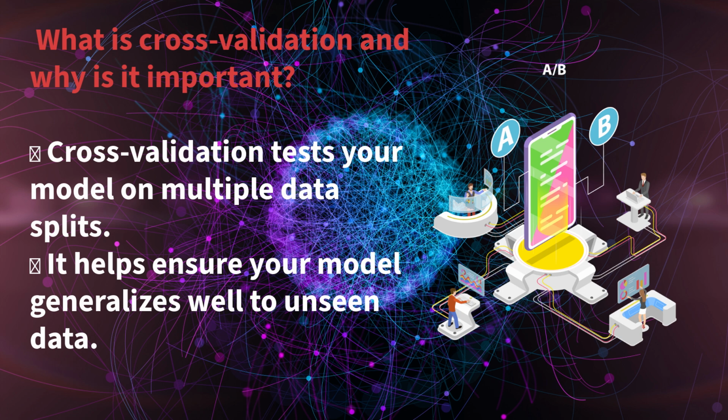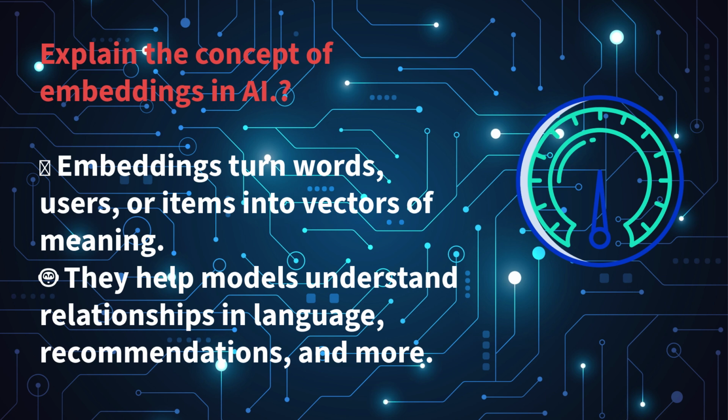What is cross validation and why is it important? Cross validation is like testing a product on different people before launching. It protects against blind spots. Cross validation splits the data into multiple parts to train and validate the model on different subsets, helping estimate how it will perform on unseen data. I often use stratified cross validation, especially when the data set is small or imbalanced. It helps avoid overfitting and provides a more reliable performance metric. I once worked with medical data where using just a single validation set gave misleading accuracy. Cross validation fixed that.